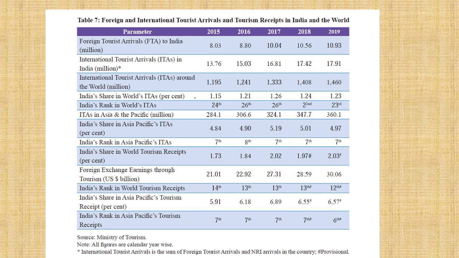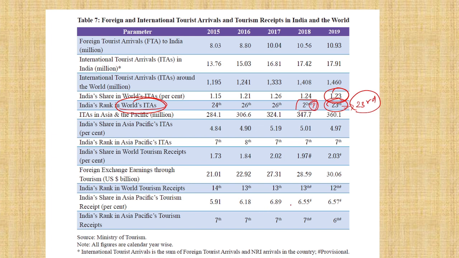And this, okay, is a very simple fact. How many tourist arrivals in India? What is India's rank in world international tourist arrivals? India's rank is around 23. We are 23rd. Okay, 1.23% of the world international tourists arrive in India.